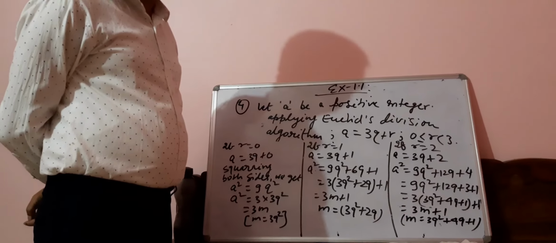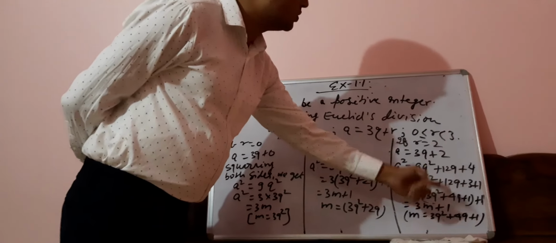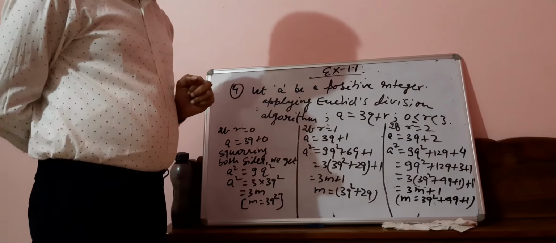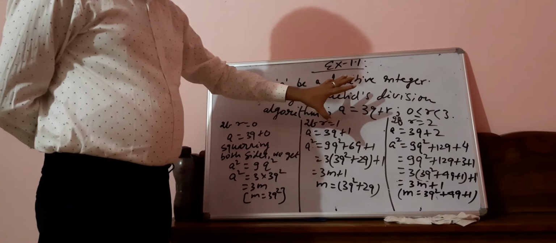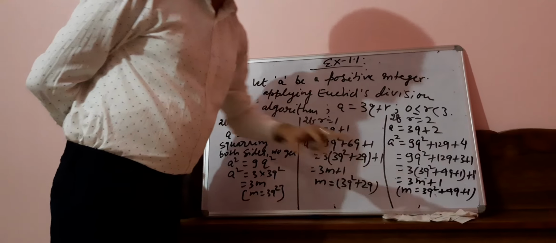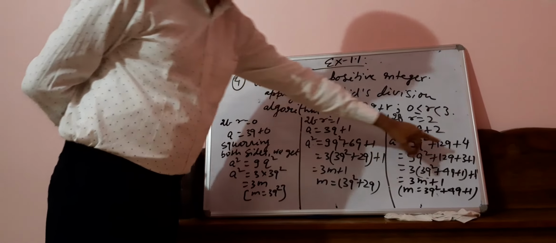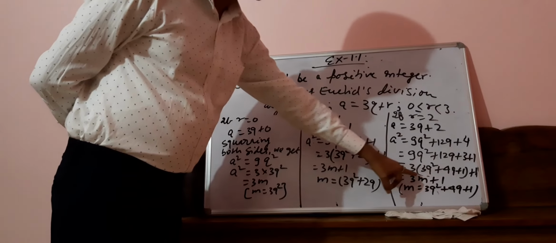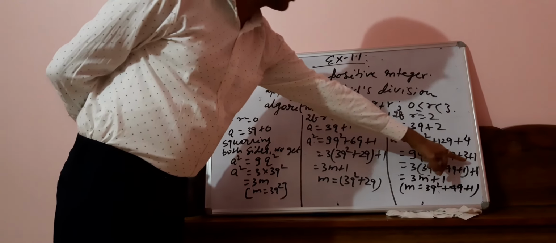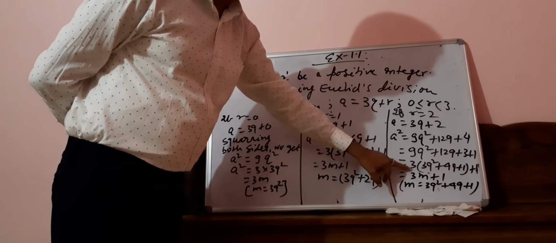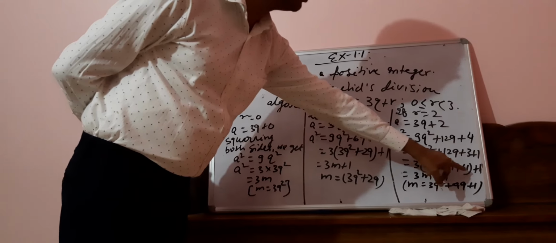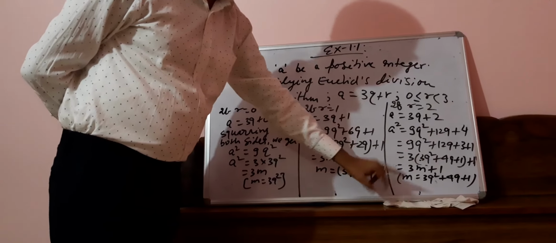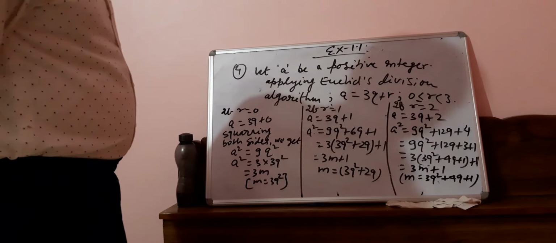Now the square of a, you can see the solution: 9q square plus 12q plus 4. Why did I write 3 plus 1 here? Because this 4 is the remainder when we divide by 3, and it should not be more than 3. That's why it is split, and it can be written as 3 plus 1. Now this 3 can be taken common from all of this. This is 3 into (3q square plus 4q plus 1), and I have written this as 3m plus 1, where m equals 3q square plus 4q plus 1.